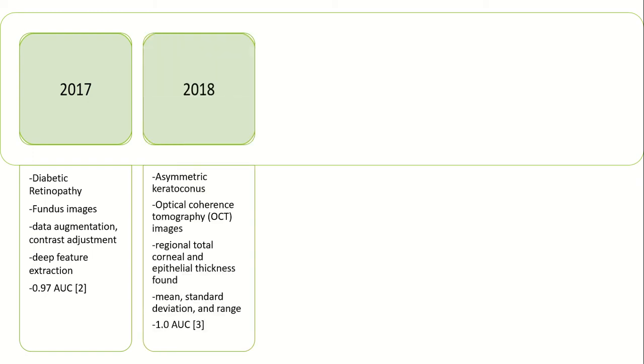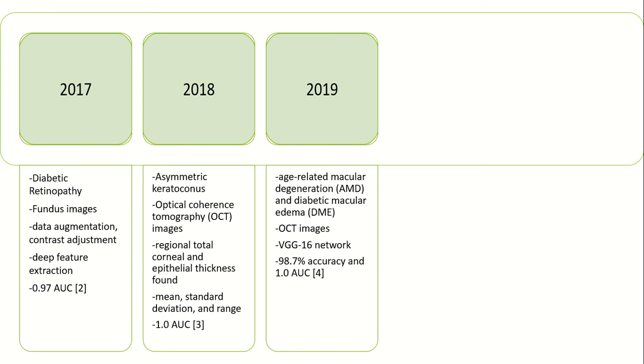Then in 2018, asymmetric keratoconus was classified. Optical coherence tomography images or OCT images were used for this purpose, and regional total corneal and epithelial thickness was found of the images, and mean, standard deviation and range were the features, and the AUC obtained from this was 100% or 1. Then in 2019, work was done on age-related macular degeneration and diabetic macular edema using OCT images. VGG16 deep neural network was used, and an accuracy of 98.7% was obtained with an area under curve of 1.